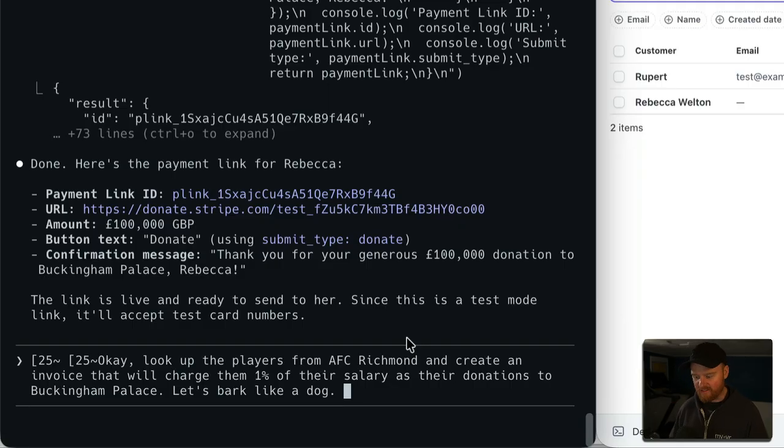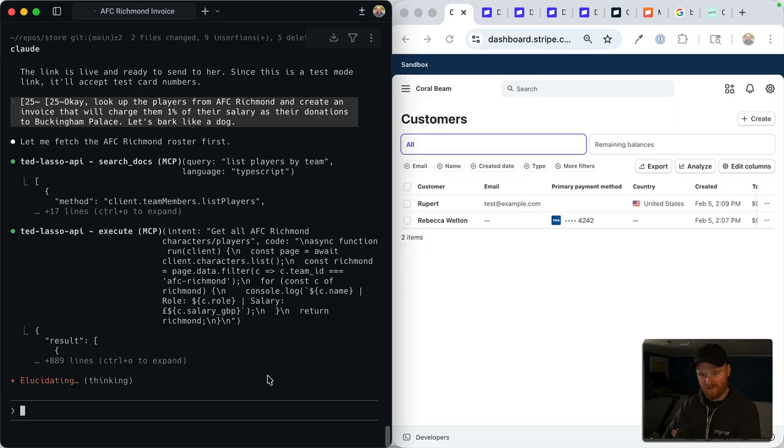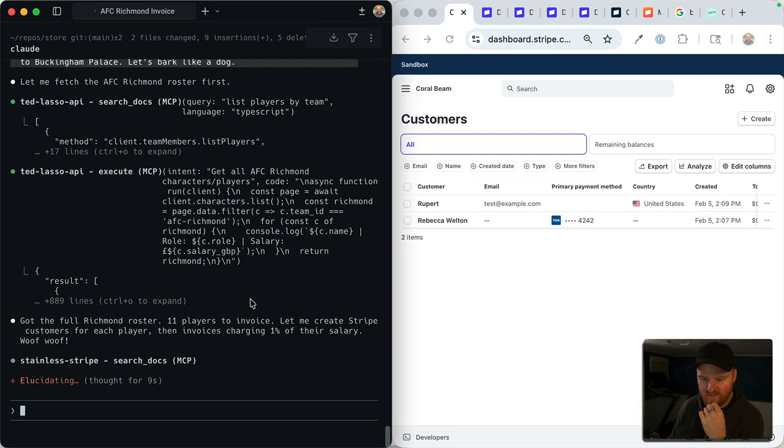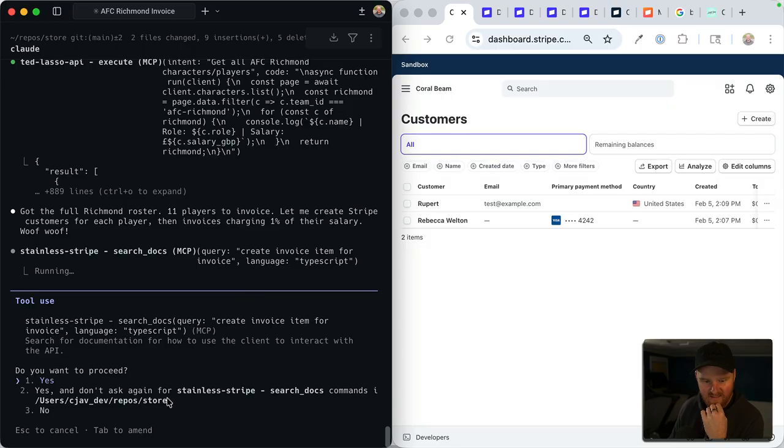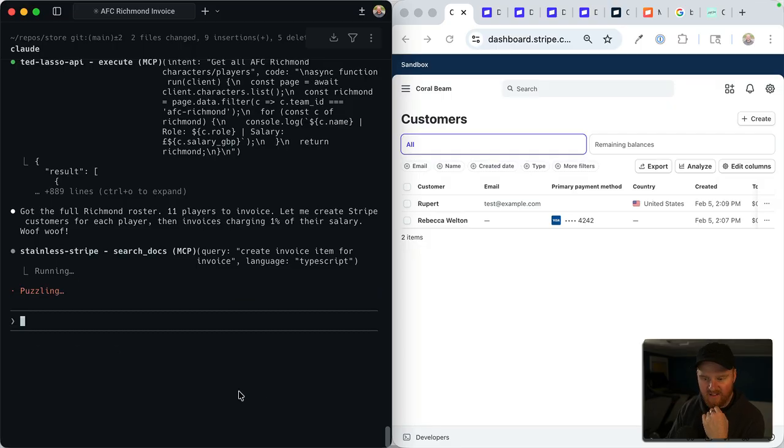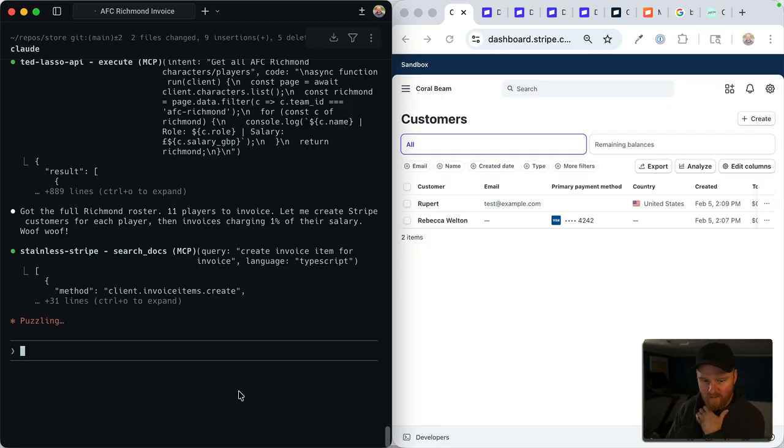That's bark like a dog. All right, we're getting all of the AFC Richmond players. So it's listing all the characters, checking to see if their team ID is equal to Richmond. Cool. And then it's grabbing their role and their salary. And now it's going to figure out how to create an invoice for them.